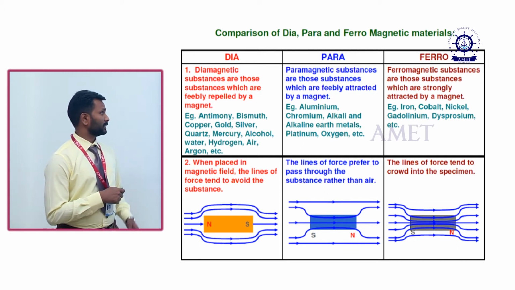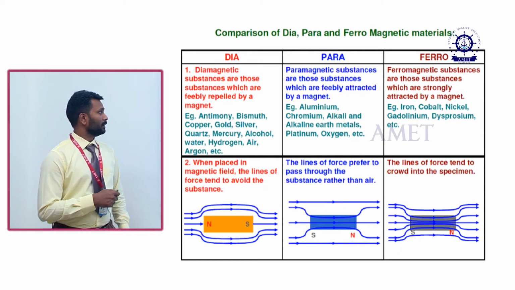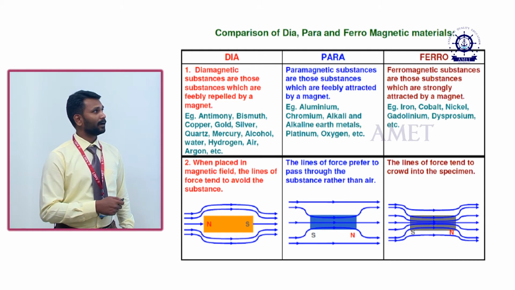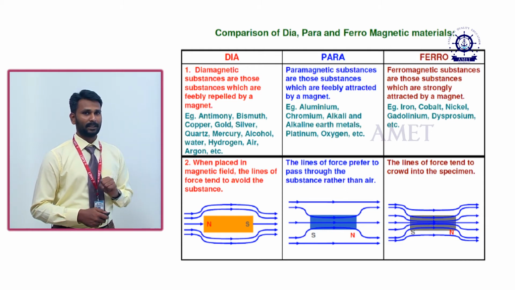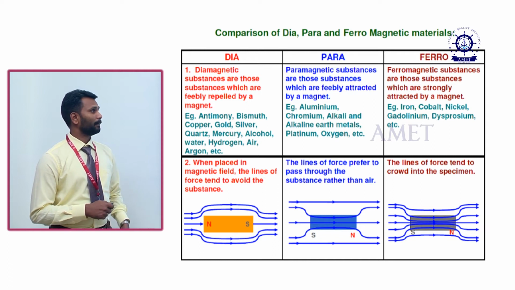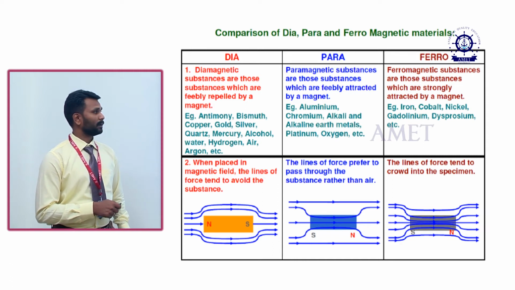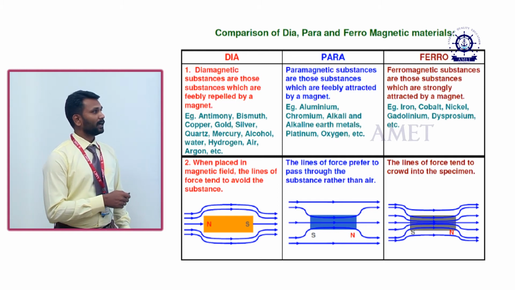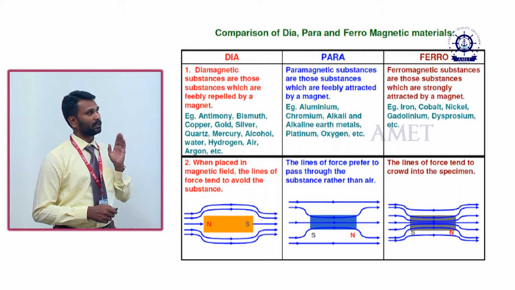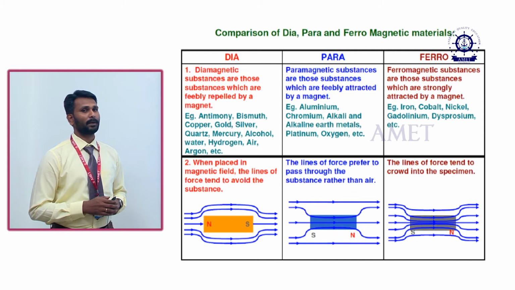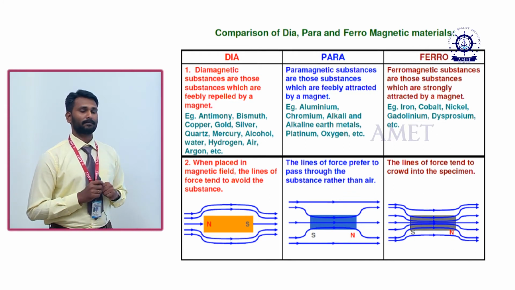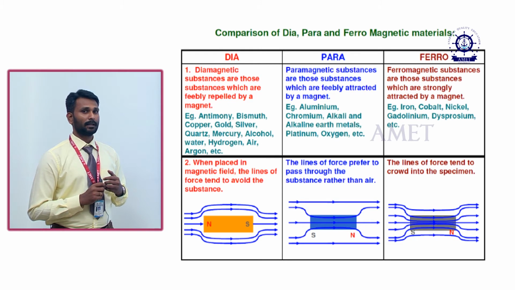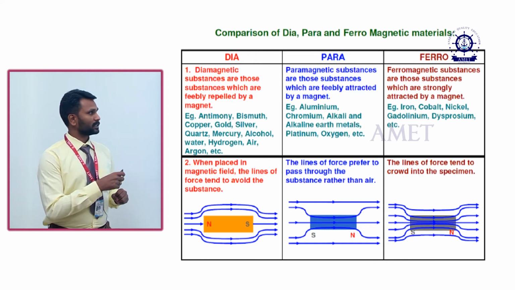Aluminum and chromium come under the paramagnetic materials. But the ferromagnetic material is strongly attracted. So dia is feebly repelled, para is feebly attracted, ferro is strongly attracted. Okay. So that is the first point.